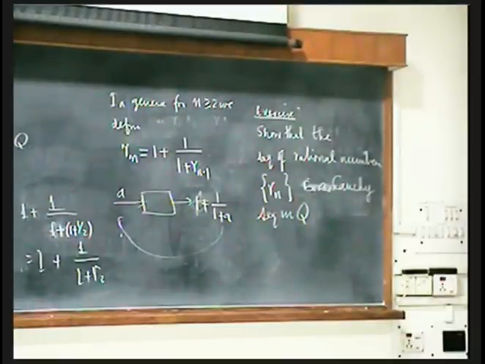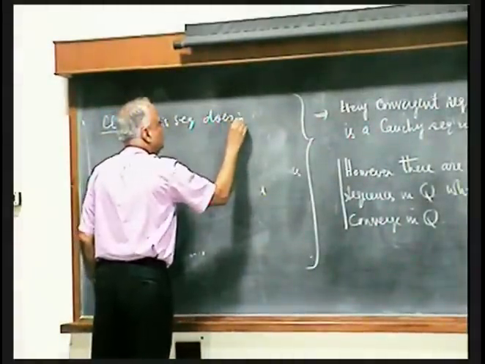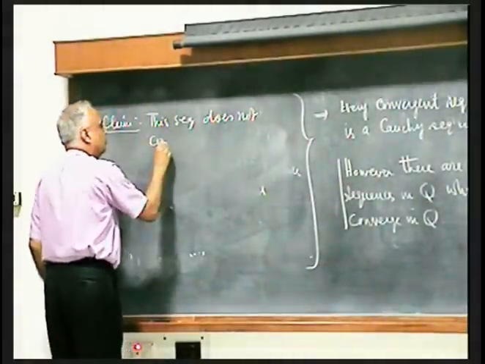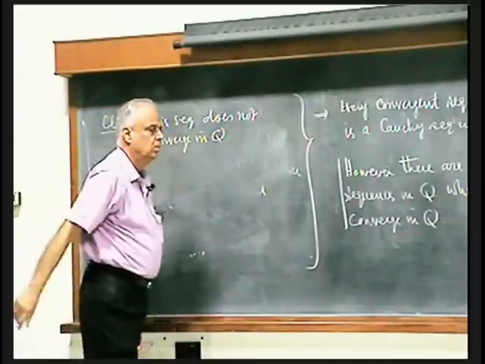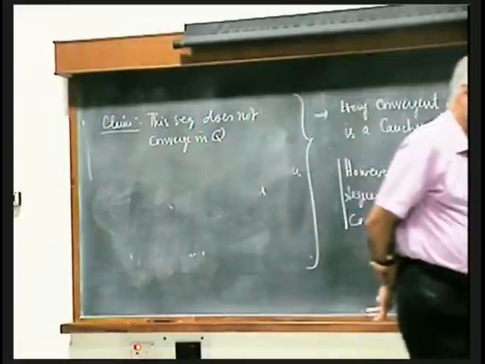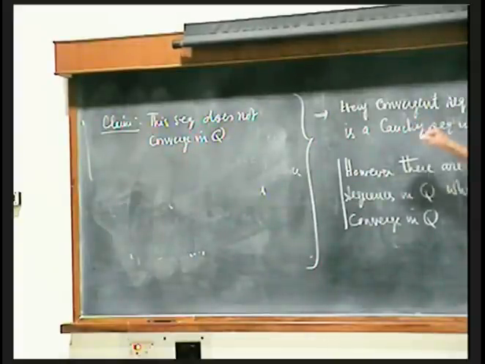Claim: the sequence does not converge in Q. So we have a Cauchy sequence in Q which does not converge in Q. So whereas every convergent sequence is Cauchy, we have a Cauchy sequence which is not a convergent sequence. Now how quickly to see that it does not converge?